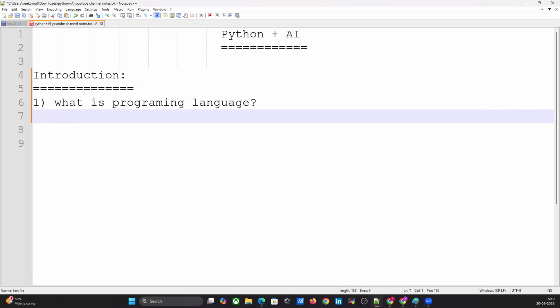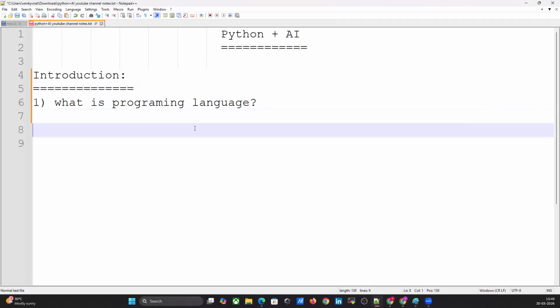Understood? Okay. A simple example: if you tell a computer to print hello, then it will display hello. This is programming, right? And don't worry, I will give the entire notes on GitHub. I will explain my GitHub and the syllabus, everything. First, we will learn some concepts, and I will tell you at last.